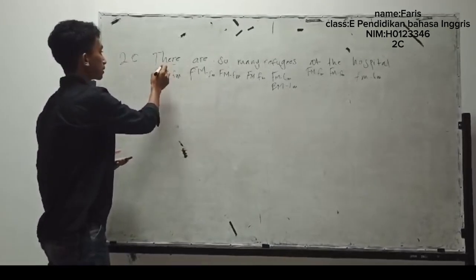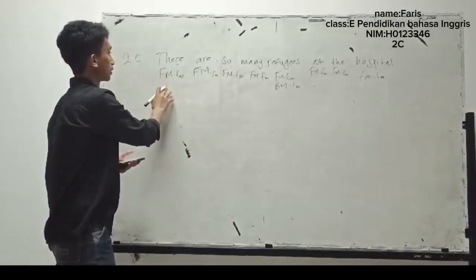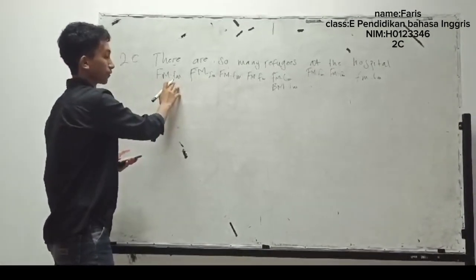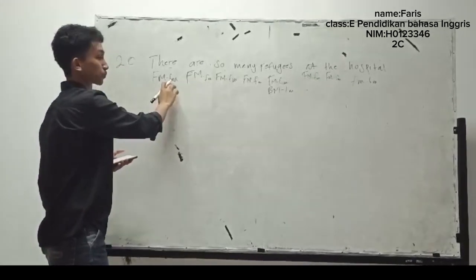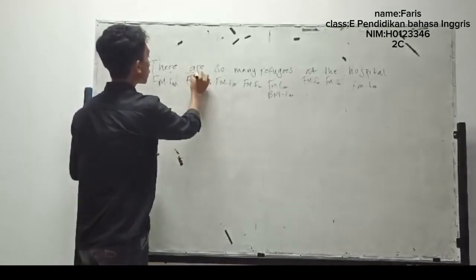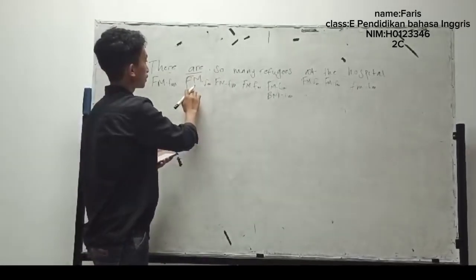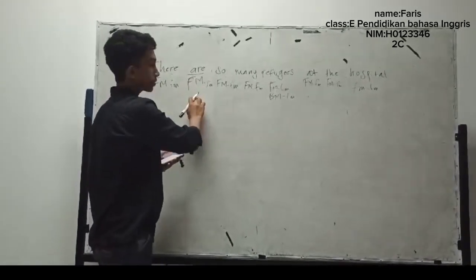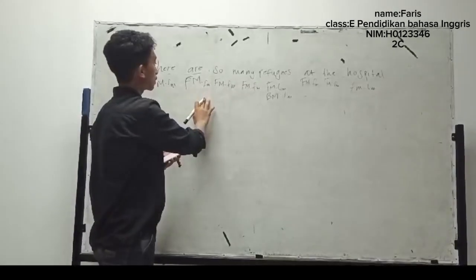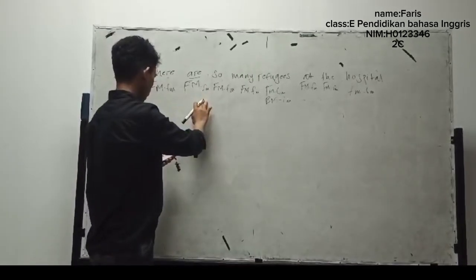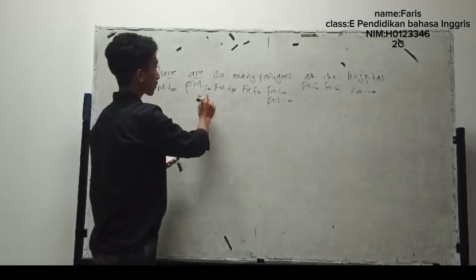The word there is a free morpheme and also functional morpheme because it is a pronoun. And are is a free morpheme and also functional morpheme because it is a verb.